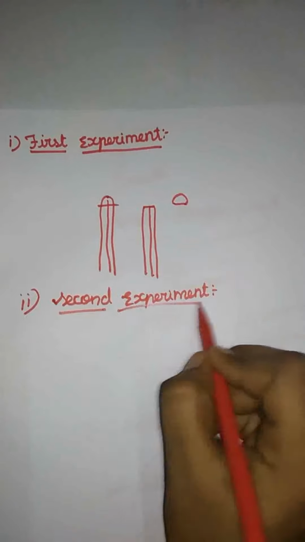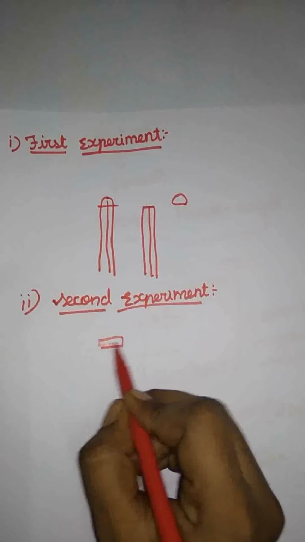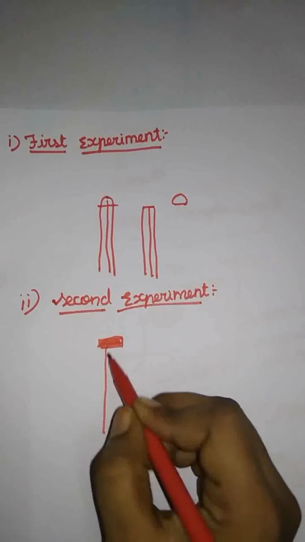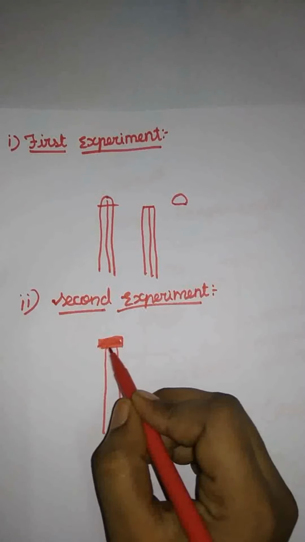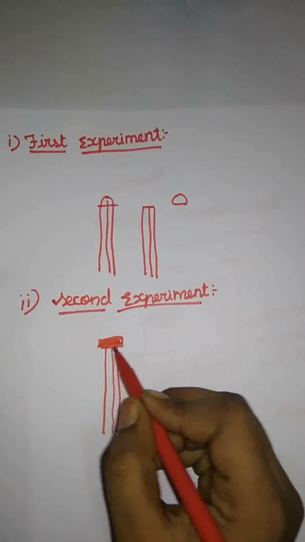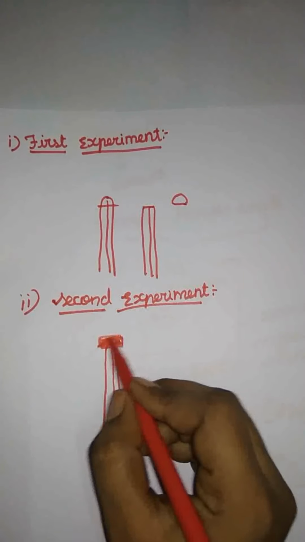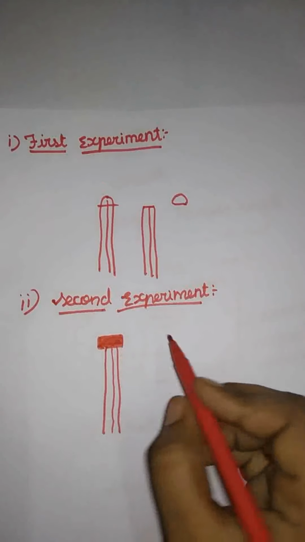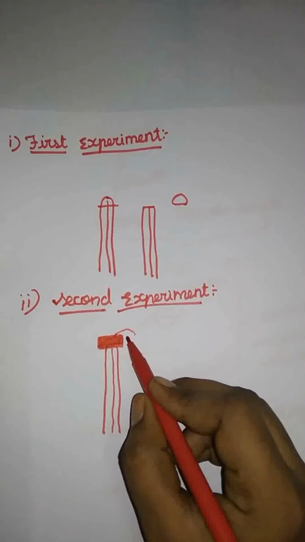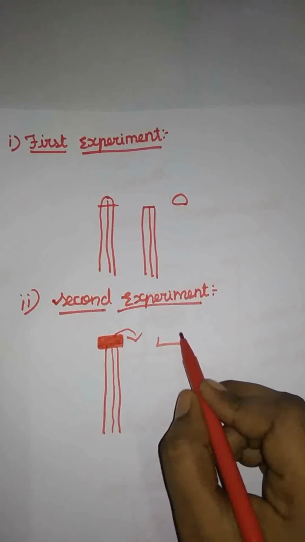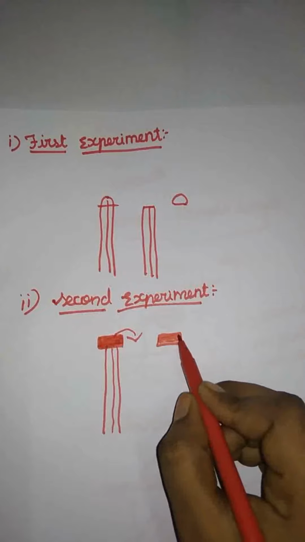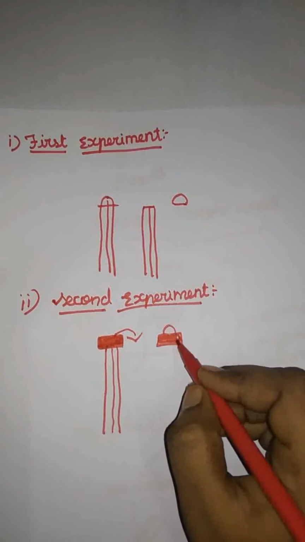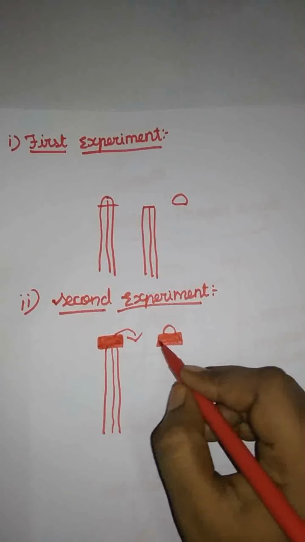In the second experiment, he placed the agar block on the decapitated plant body, the coleoptile part of the plant. He observed whether it showed any growth, and again the plant did not show any growth. After a few hours, he removed the agar block and placed the cut portion of the coleoptile there. He just left it for a few hours.